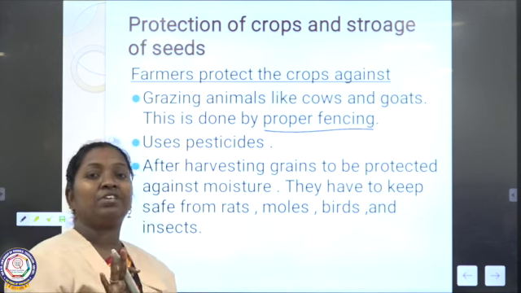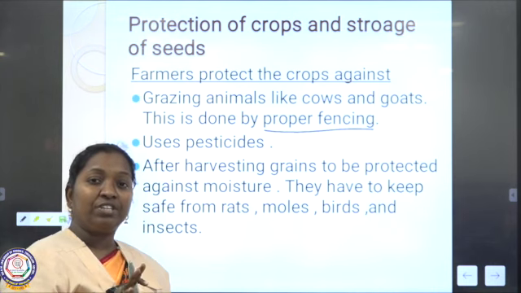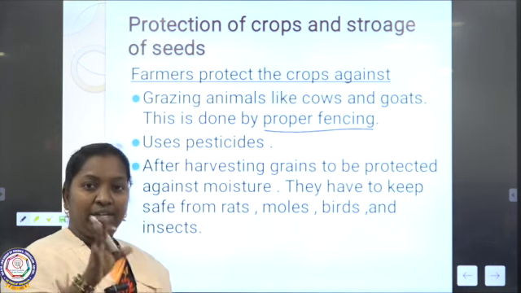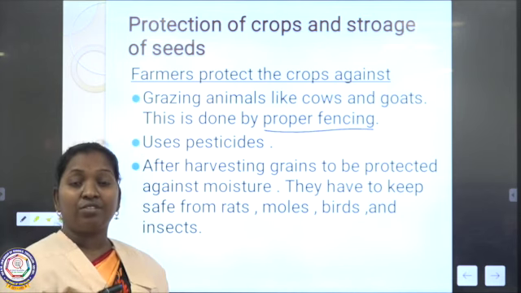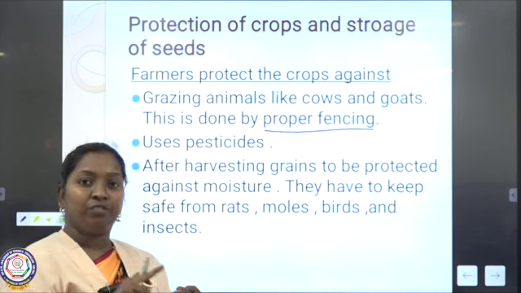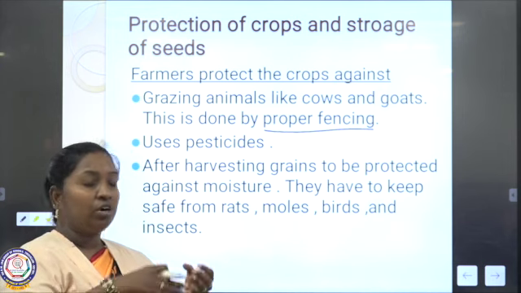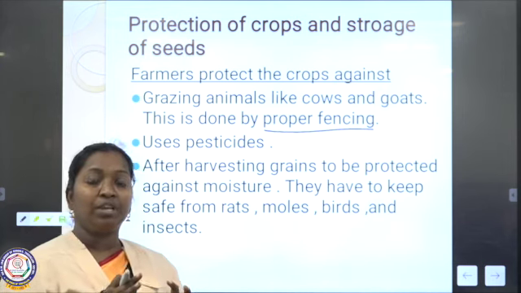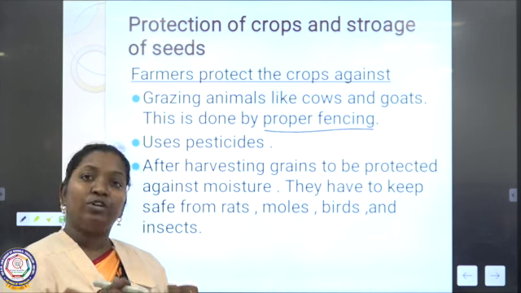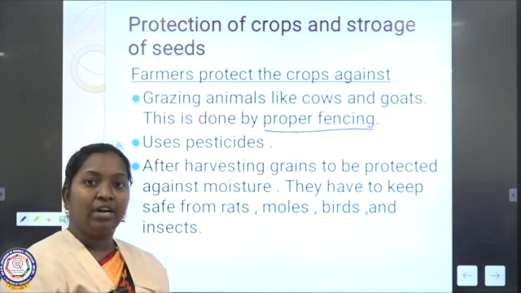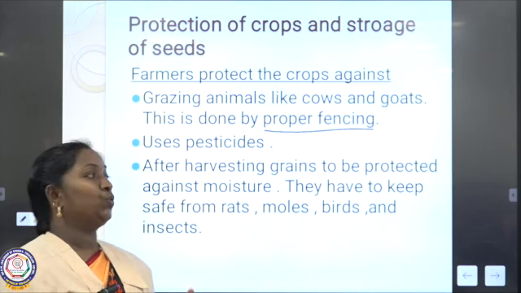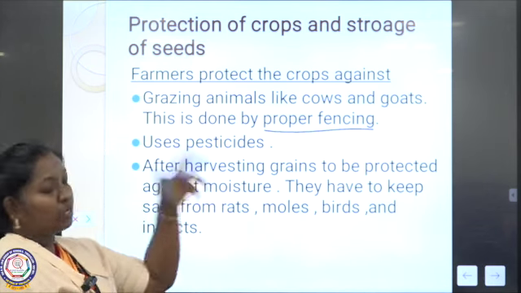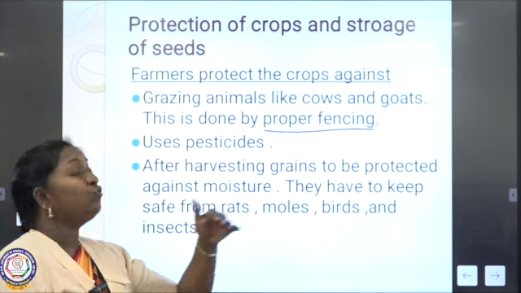But if pesticides are used more and more, they are harmful to the soil as well as to us. That's why the usage of fertilizer, manure and pesticides should be limited, otherwise it will be harmful to the soil and the plants. Unknowingly, if we consume it, it is harmful to our health also. That is why farmers protect crops in a proper way.